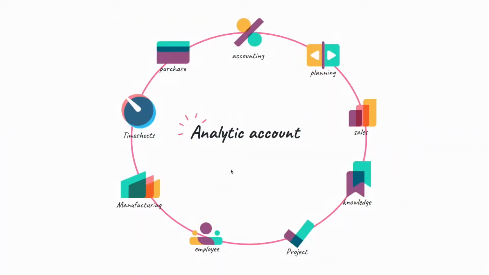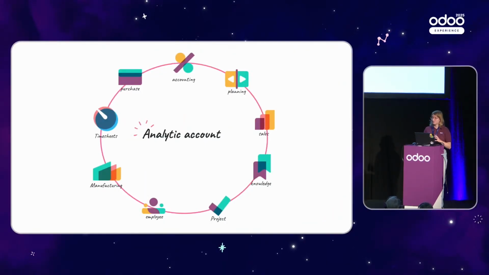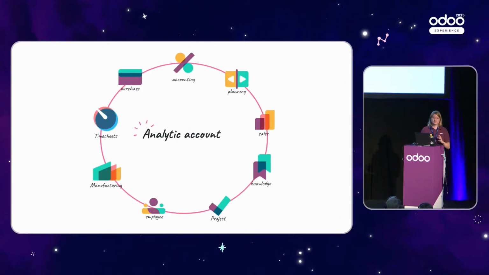Okay, I hope it was a lot of different information. If I now summarize what we have seen until now, it's that it's totally possible to manage your engineering-to-order flow in one fully integrated ERP such as Odoo.